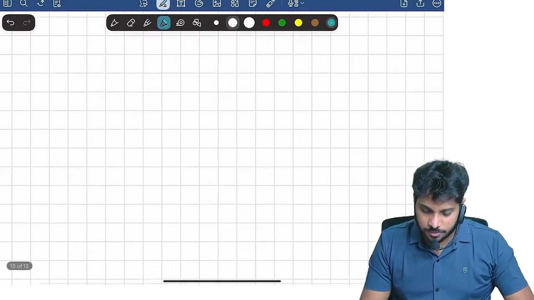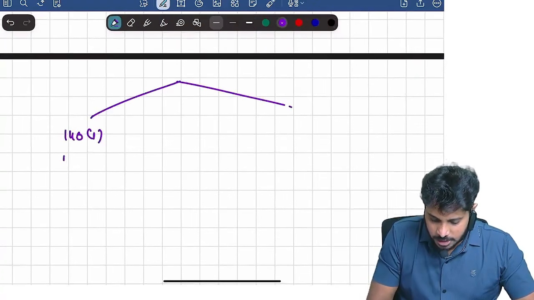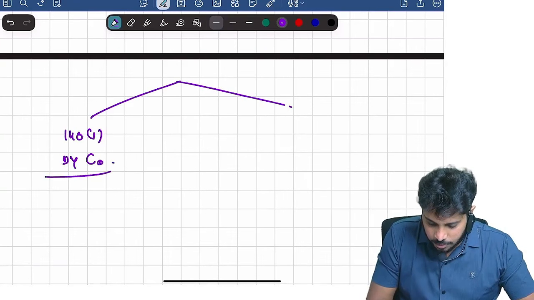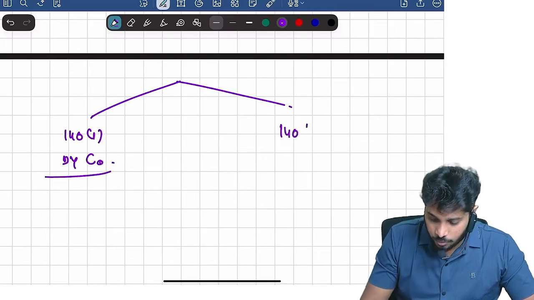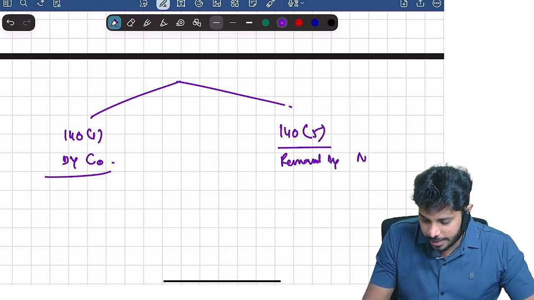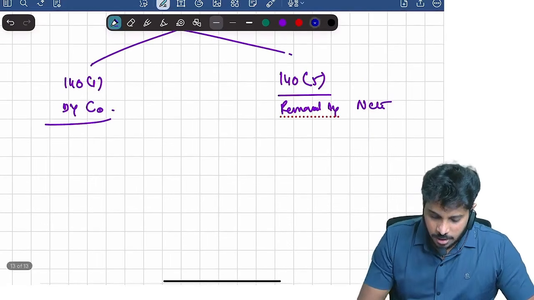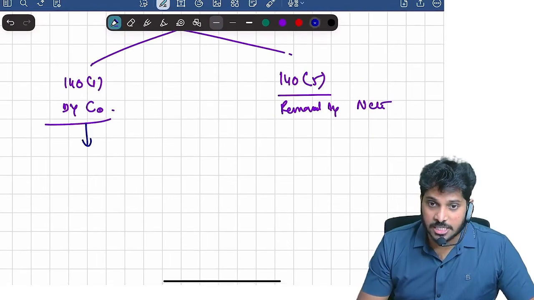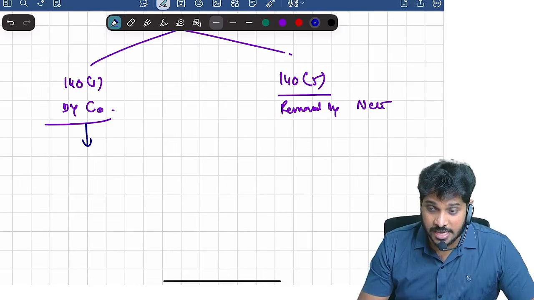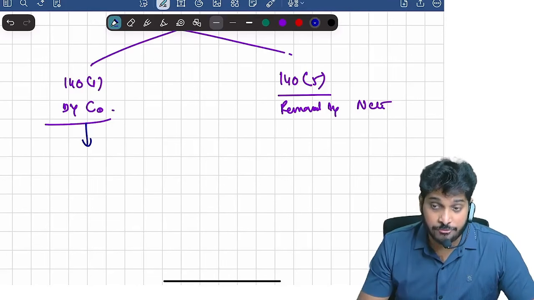Now there are 2 types of removal. Remember, there are 2 types of removal. 140 subsection 1, removal by company. 140 subsection 5, removal by NCLT, tribunal. So 140 subsection 1, what is it? A company can remove. Company means nothing but board of directors. They can remove the auditor before expiry of term.